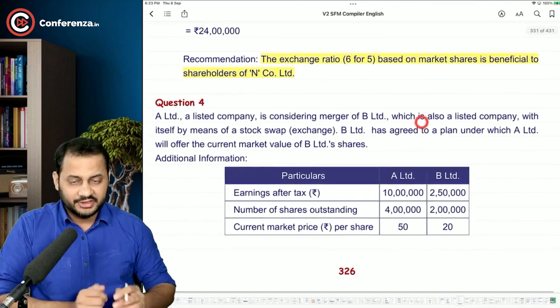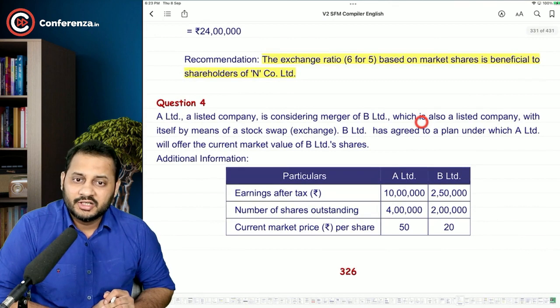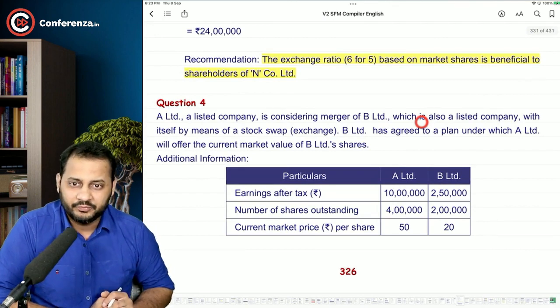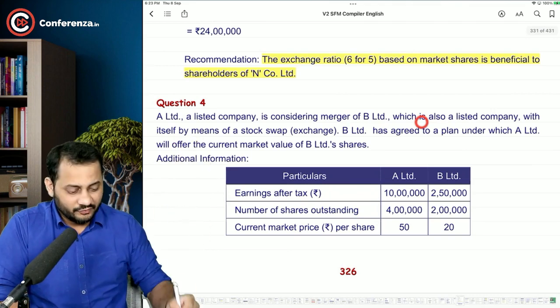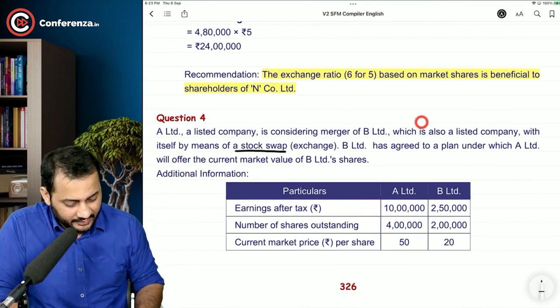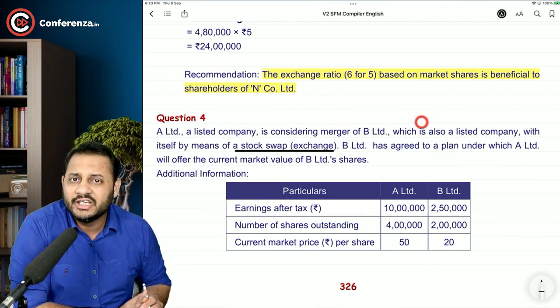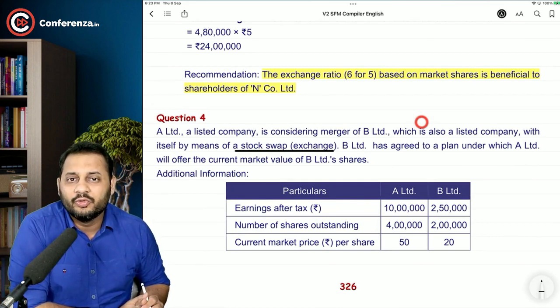A Limited, a listed company, is considering merger of B Limited, which is also a listed company, with itself by means of a stock swap. Here they are not saying that we are going to give them cash. They are not giving cash to buy the company. They are going by way of shares.